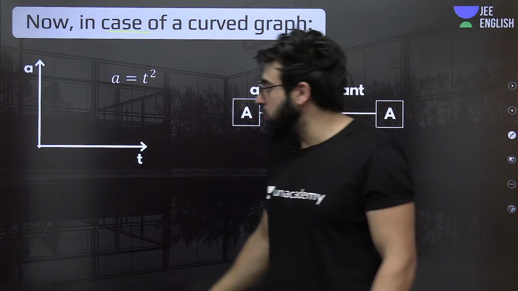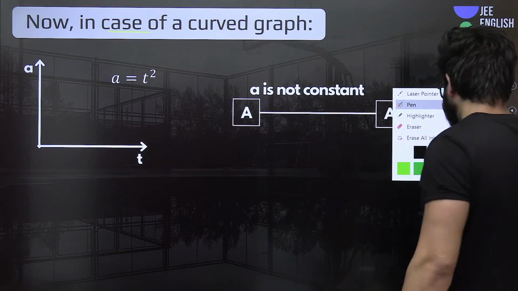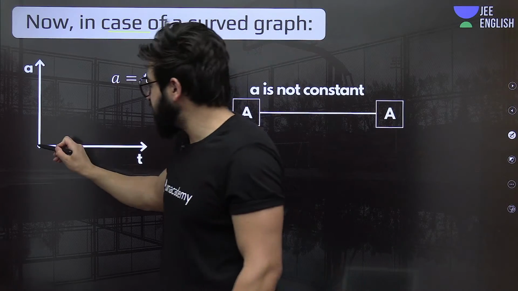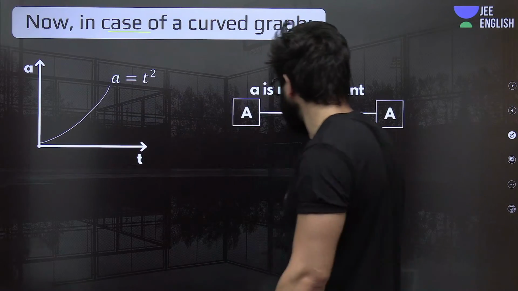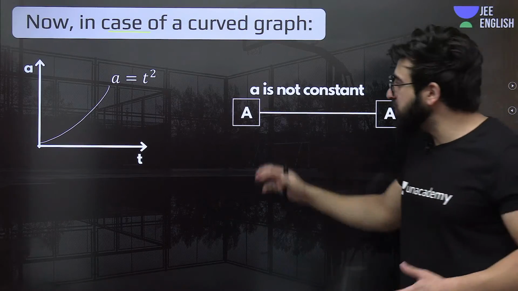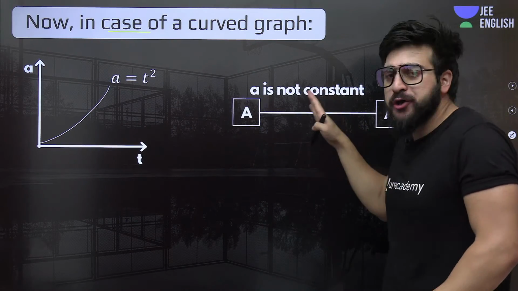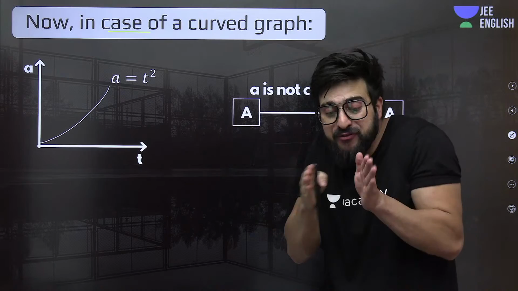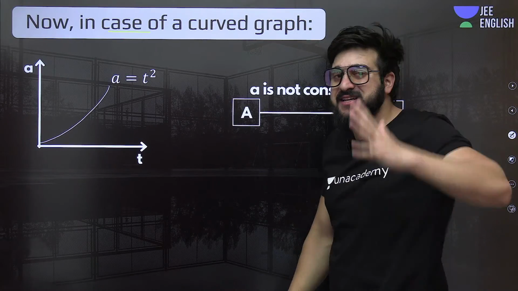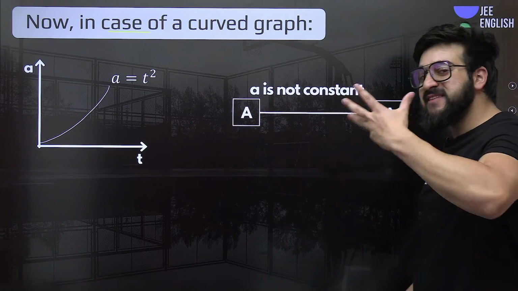Let's have a look over here. If I say the graph is, for example, something like this. Now the point over here is, if acceleration is not constant, how are you supposed to find the change in velocity? That is the task, like previously we have discussed.